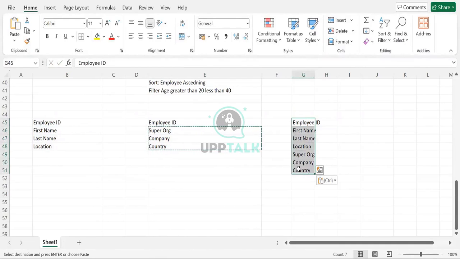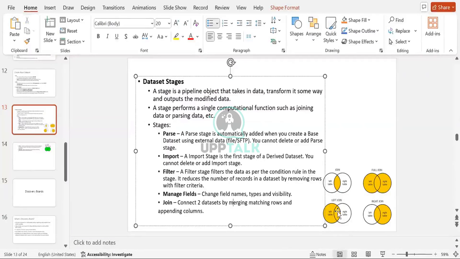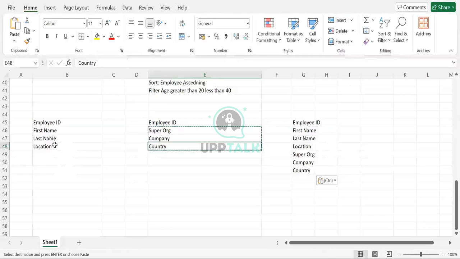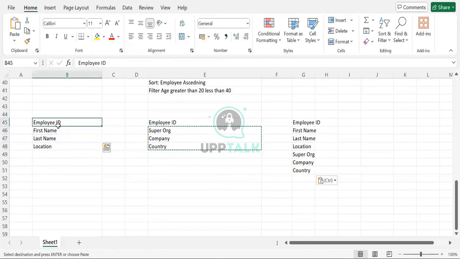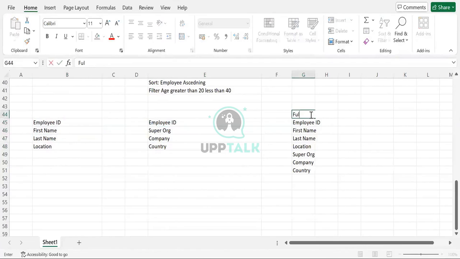That is what we do in the full outer join. But in a left outer join, we will only pick the matching records and get the data of all the left side, and the right outer join is the exact opposite of it. Let's say here we are matching on the field employee ID. This is an example of a full join.